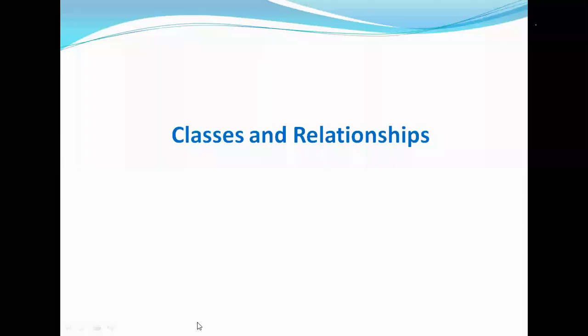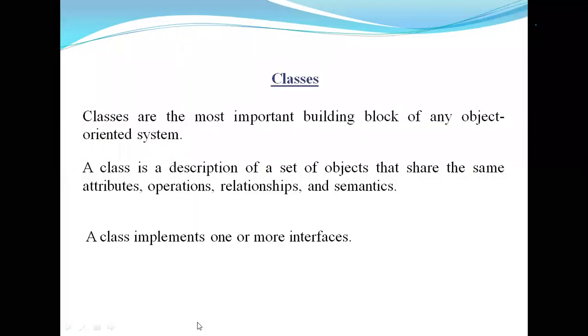In UML, classes are the most important building block of any object-oriented system. In UML, the class is a description of a set of objects, the common representation of objects.